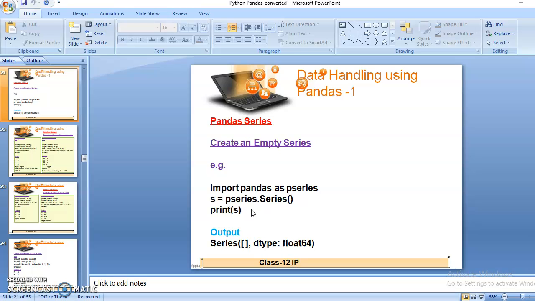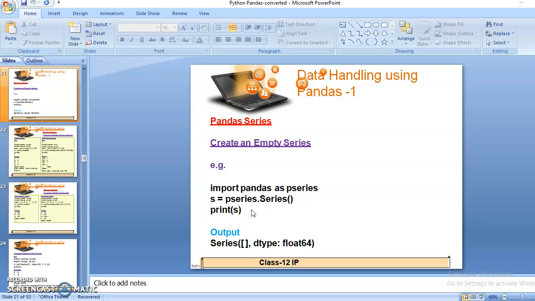So in the first statement I want to import the pandas library in my program, and I want to store this pandas library in a variable. As I have written here, p series is my variable name, in which I want to import the pandas library.